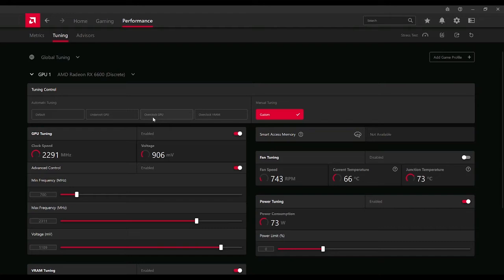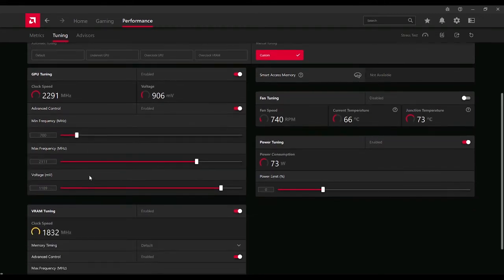Most of them ended at 99, 102 watts while operating. It was a little much. It didn't really fit right. So what you've got to do is click custom, where you can change your settings individually. For the GPU tuning, you want to turn that on. That's why mine is enabled. You've got your clock speed, and then you've got your voltage.